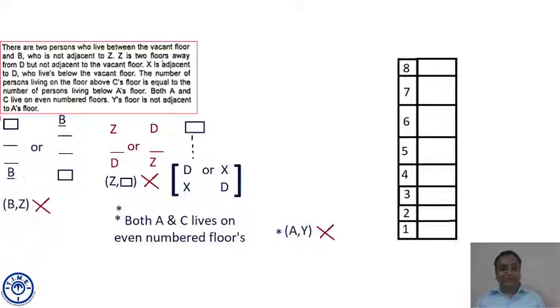Then he says the number of persons living above C's floor is equal to the number of persons living below A's floor. Both A and C live on even-numbered floors, which are 2, 4, 6 and 8. And Y's floor is not adjacent to A's floor. This is what we can read, comprehend and then write. What we can infer.